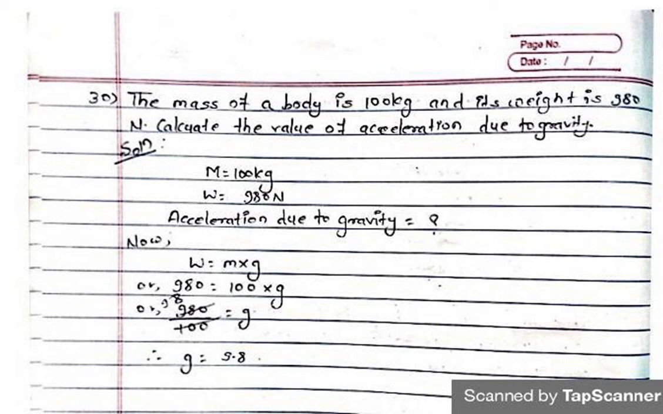The unit is missing here. You should write down the unit, because if you don't write down the units, in examinations you cannot get full marks. So you have to write the units, that is meter per second square.